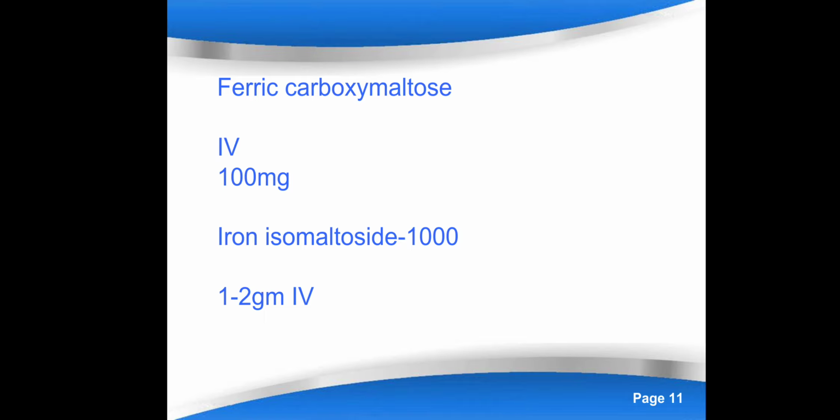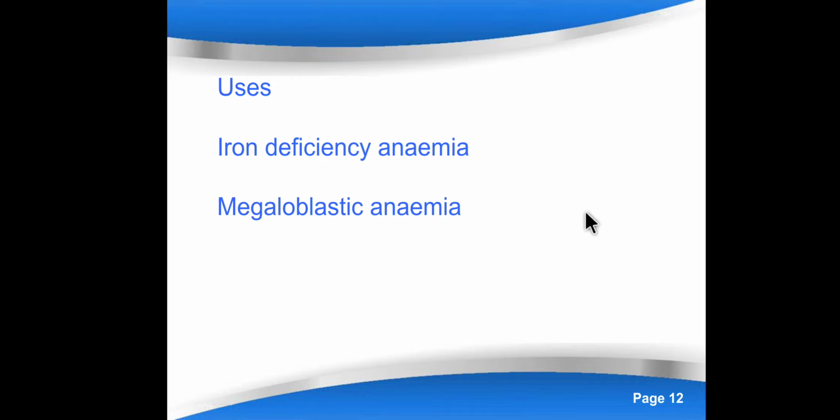Today we have discussed the absorption, transportation, utilization, and various formulations that are available. Next are uses and side effects. From here onwards, we will discuss in the next lecture, that is anemia 2, right? This lecture, anemia 1, will be available in 2 videos. Anemia 2 will be uploaded in the next lecture. Thank you.